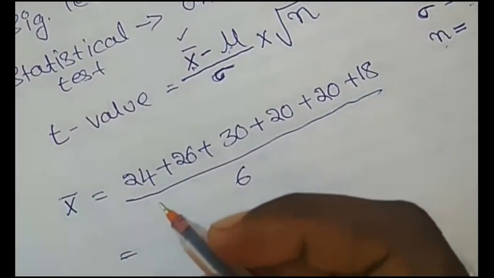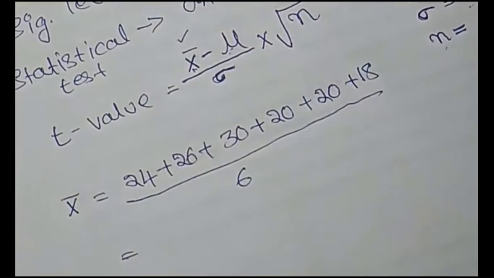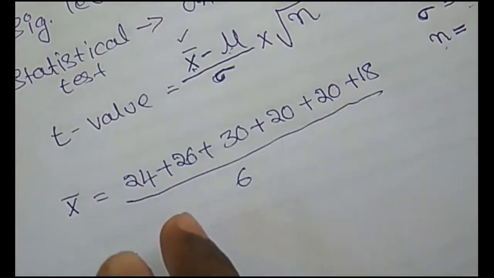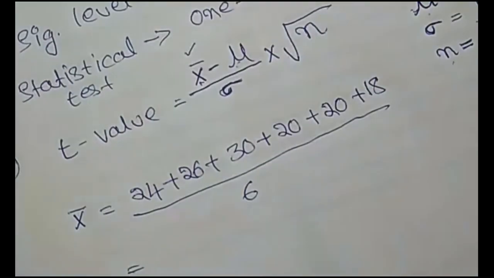You have to find the simple mean. Use a calculator.